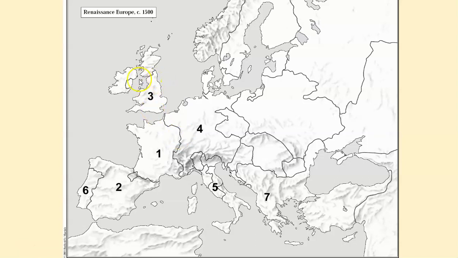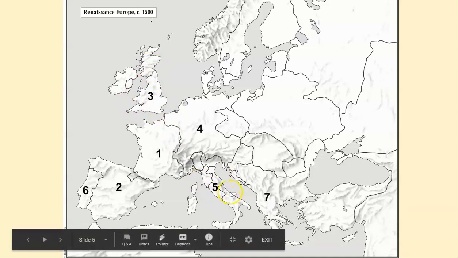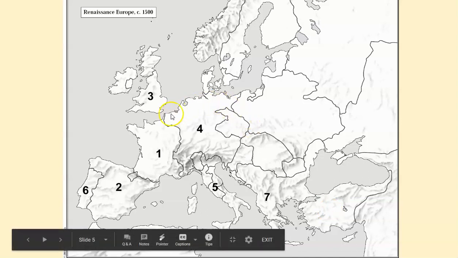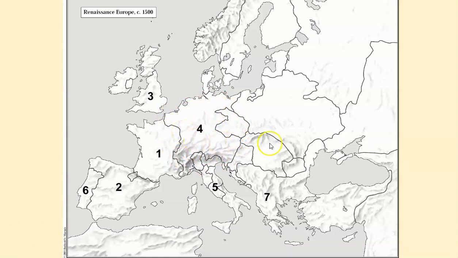Another way you can look at it, like this is only England. Do you see this line here? It's because they haven't taken Scotland yet, so it's still just England. Also notice here on Italy, how Italy is broken up into smaller states. That's because it hasn't been unified yet. You can also still see the Ottoman Empire, like you're not seeing countries here. So if the Ottoman Empire is still there, it's at least before World War I. And then, of course, Germany doesn't get founded until about 50 years before World War I.